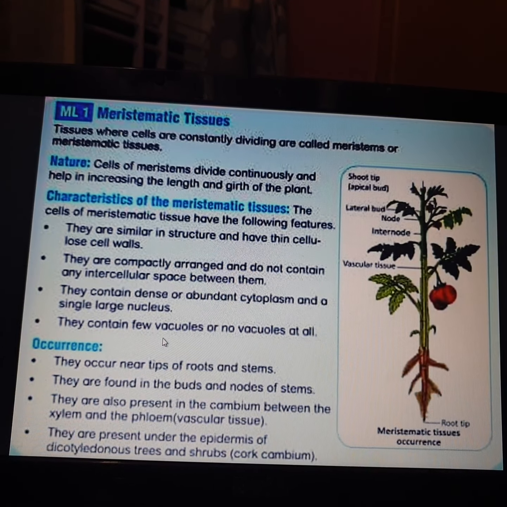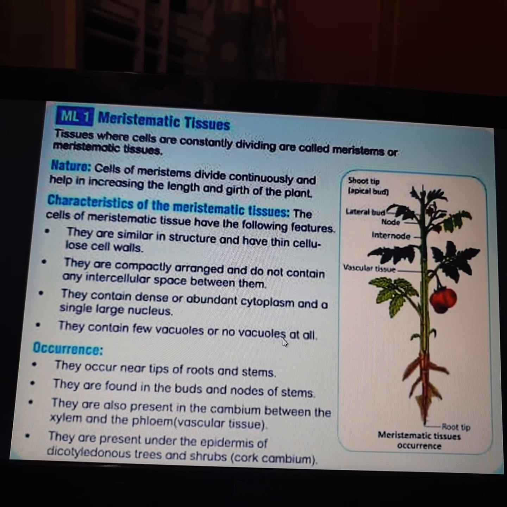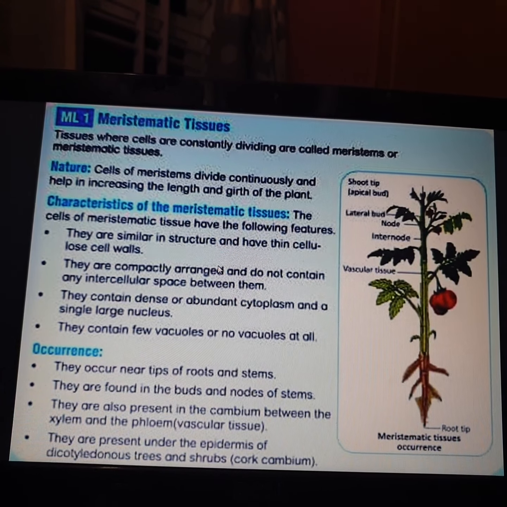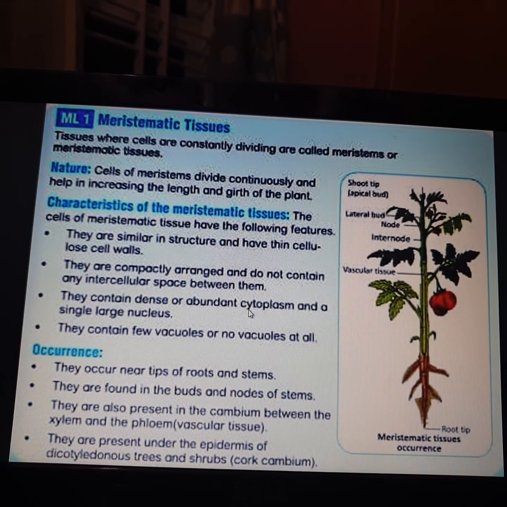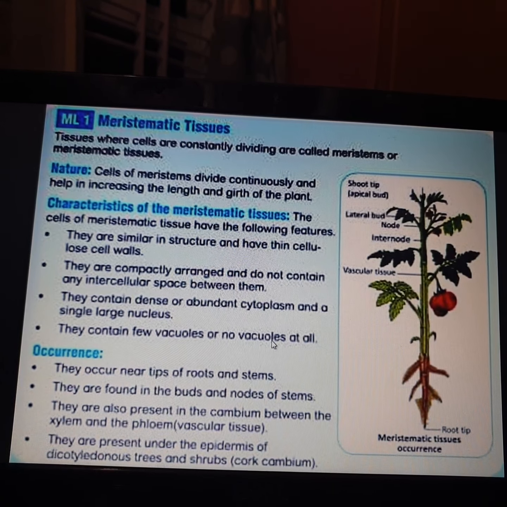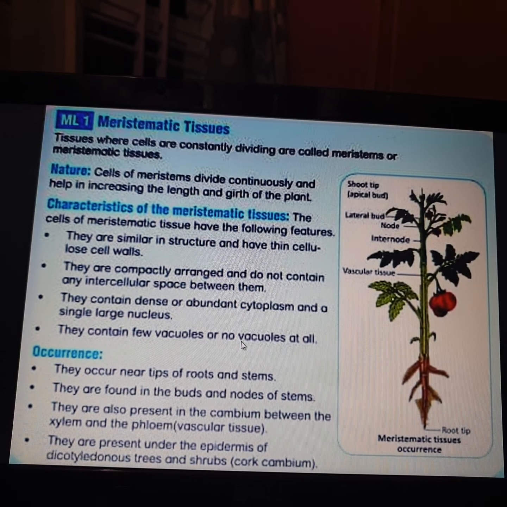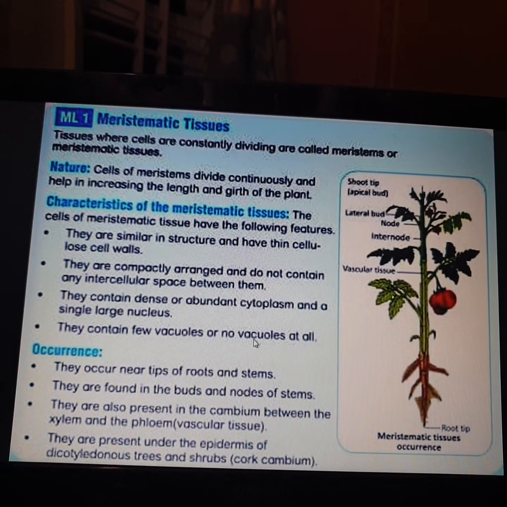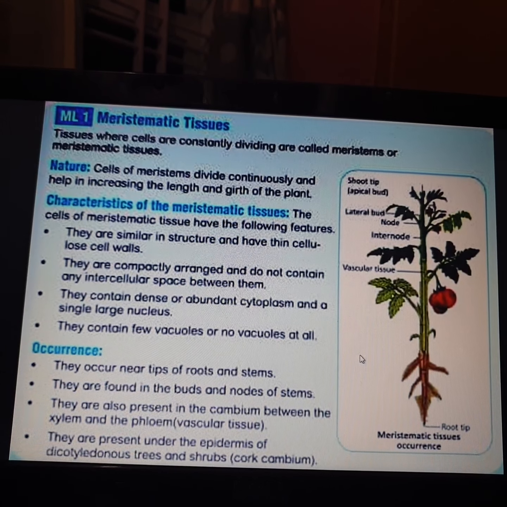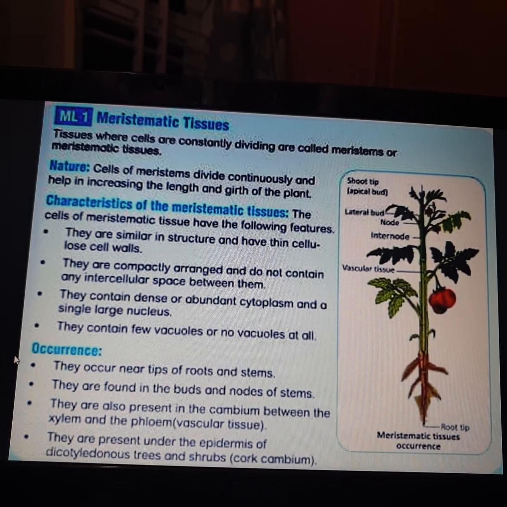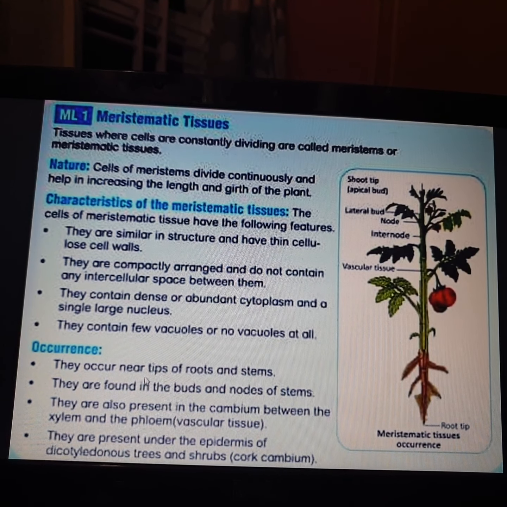They contain few vacuoles or no vacuoles at all. Only few vacuoles. When you go and see in your previous classes in the textbook, you can see the plant cell. In the plant cell, you can find cytoplasm, vacuoles, nucleus. But in meristematic cells there are very few vacuoles, or completely no vacuoles.